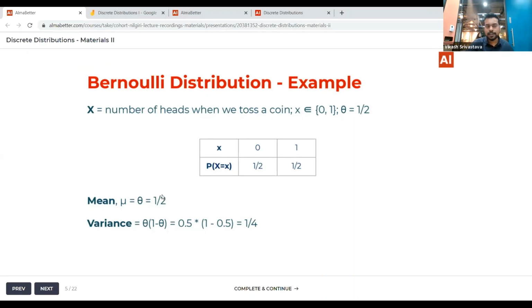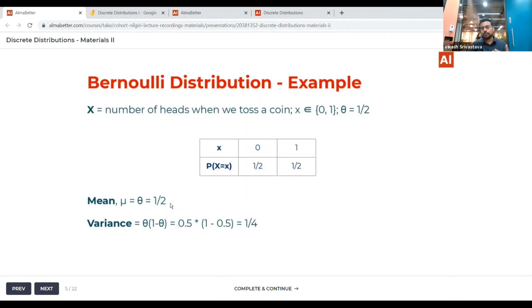So what does the mean tell you in the case of this particular Bernoulli distribution? It tells you, when you define your random variable as the number of heads when we toss a coin, that when you toss a single coin, you'll get 0.5 number of heads. That is not a very good way to say things, but essentially the number of heads can be 0 or 1, but the expected value might not be equal to those specific values, it can be somewhere between those. And in this case, we're seeing that it is half.